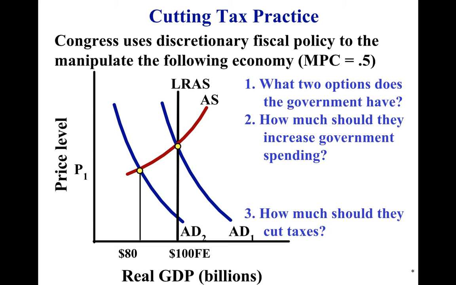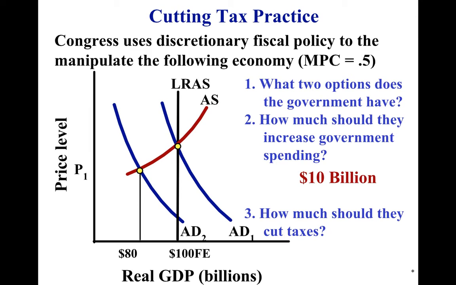If they increase government spending, to figure out the multiplier, you take 1 over 0.5, because that's MPS as well, so it's 2. You know you're going to increase by 20, so your initial increase should be 10 billion. But how about cutting taxes?